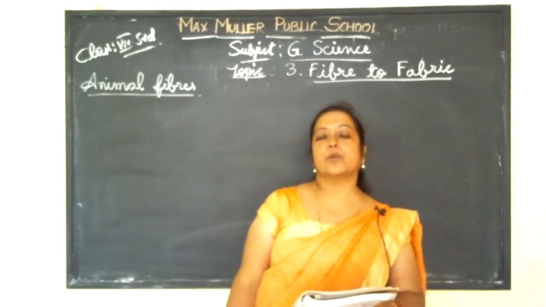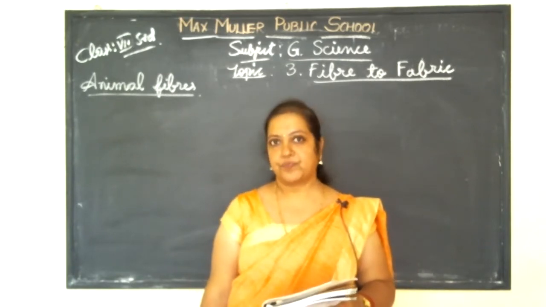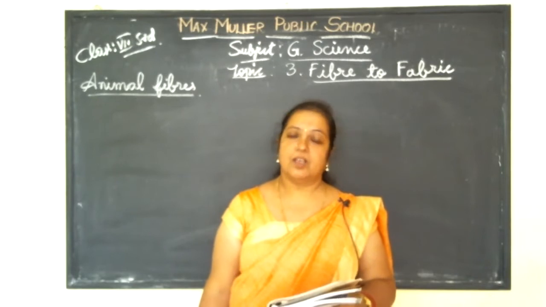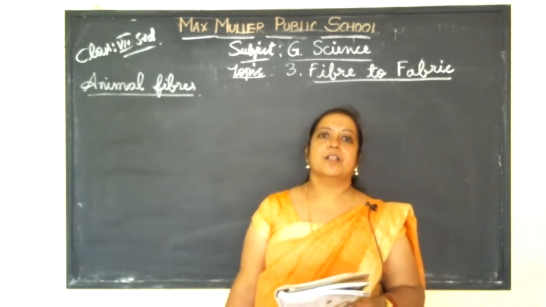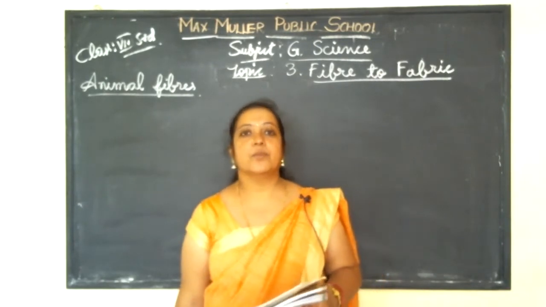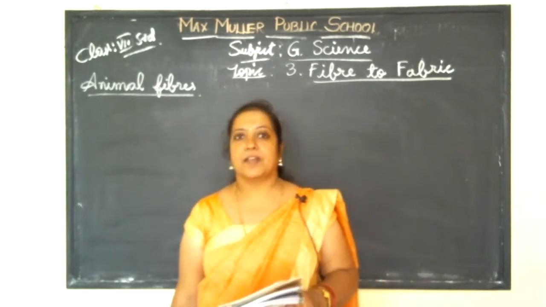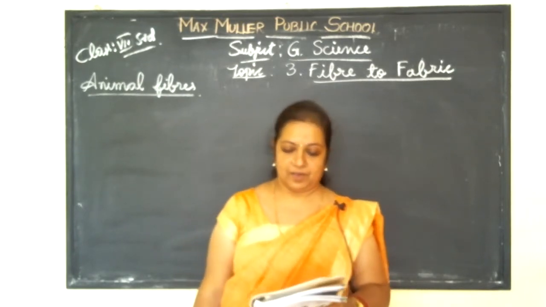Wool is obtained from the fleece of sheep, goat or yak. Yak is one of the animals found in mountain regions. It bears much hair on its body. That we will take and make the fibers.